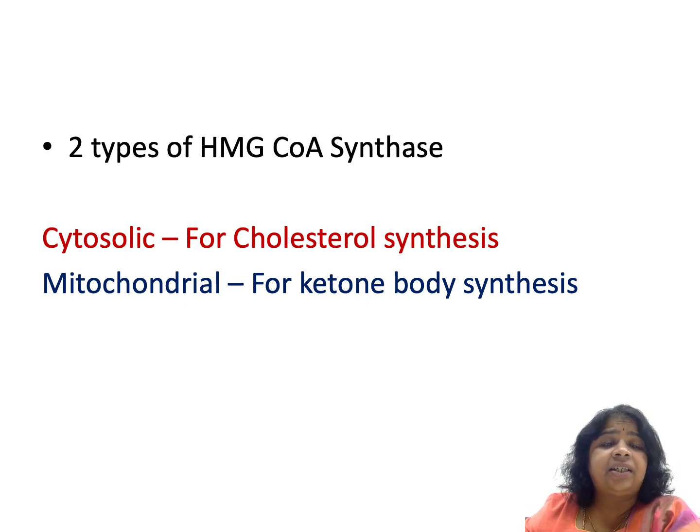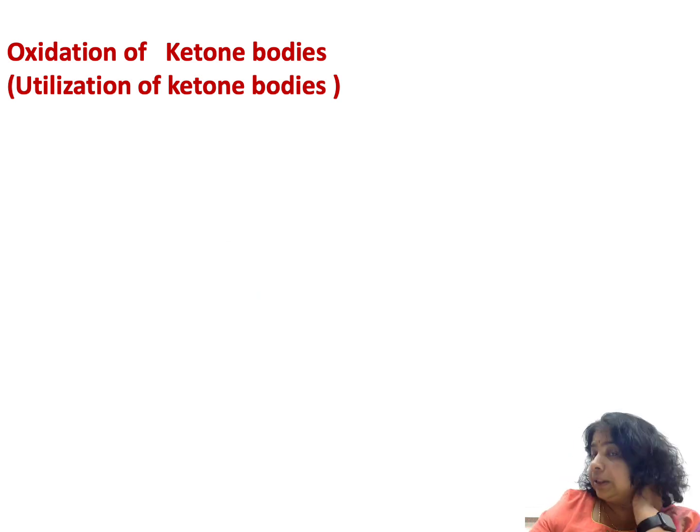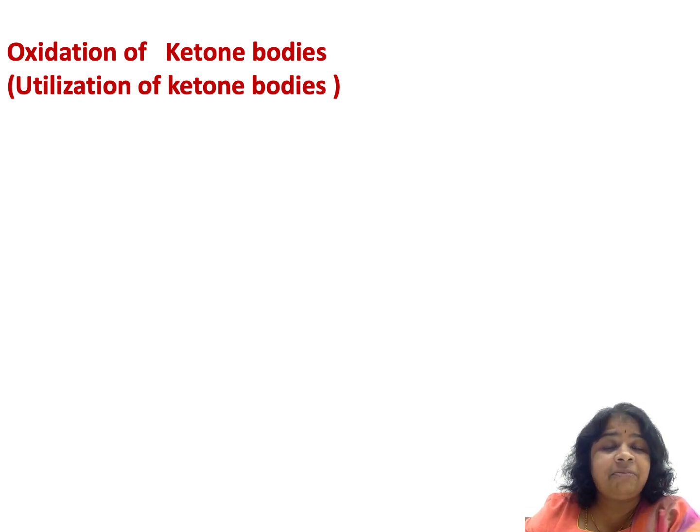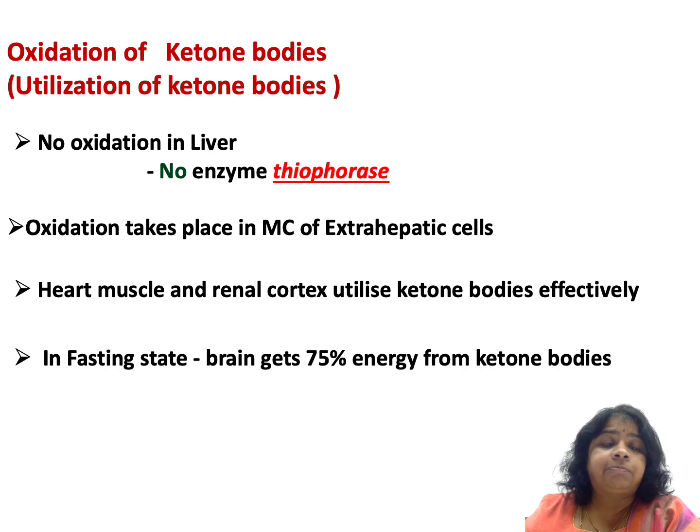So as I mentioned, there are two types of HMG-CoA synthase. One is in cytosol for cholesterol and one is in mitochondria for ketone bodies. Now coming to utilization of ketone bodies. And for utilization, I have mentioned that liver cannot utilize ketone bodies. It's only going to synthesize the ketone bodies. Cardiac tissue, skeletal muscles, renal cortex make use of these ketone bodies for their energy purposes. Even brain will utilize ketone bodies to get almost about 75% of its energy.